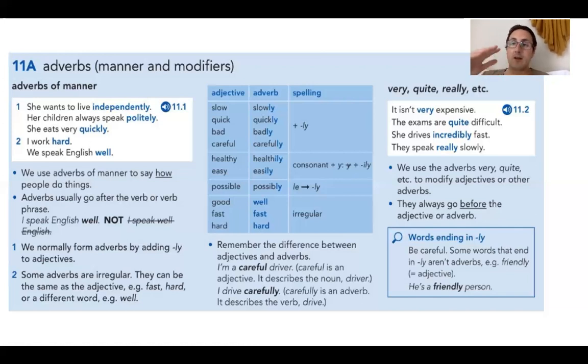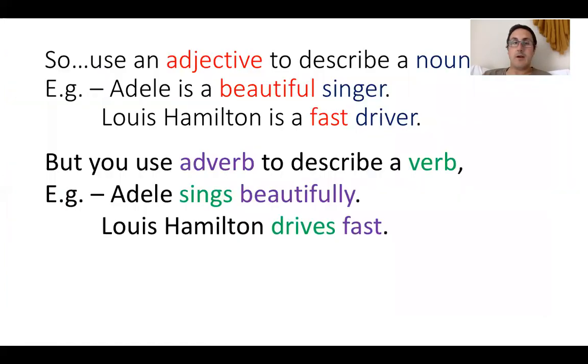Now, I know that there's a lot of information that we've just done there, but let me break it down and explain it a little bit more clearly to you. Okay, so here we go. All right, so you use an adjective to describe a noun. This is the basics with this before we even introduce adverbs. So for example, Adele is a beautiful singer. Okay, beautiful, the adjective, describes the noun, the singer.